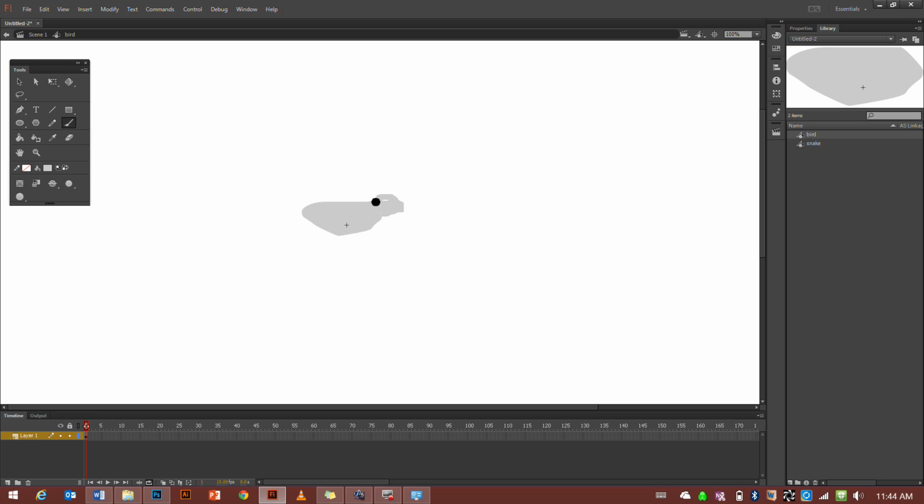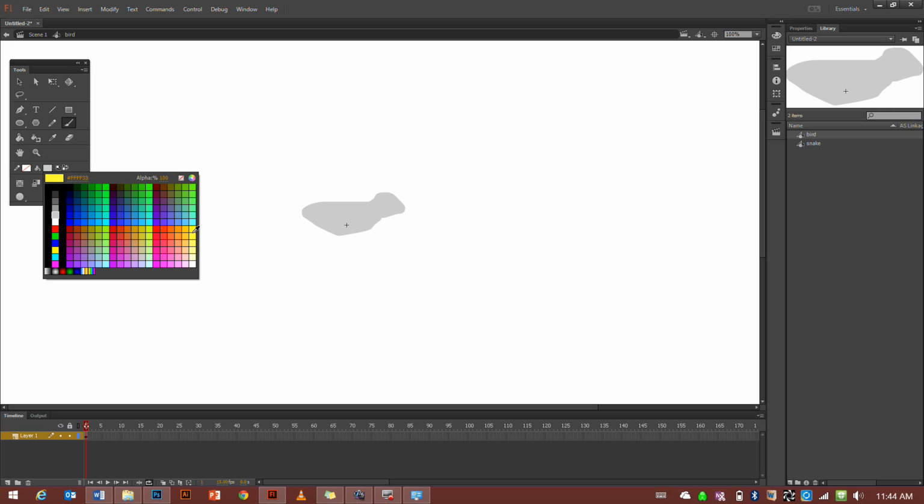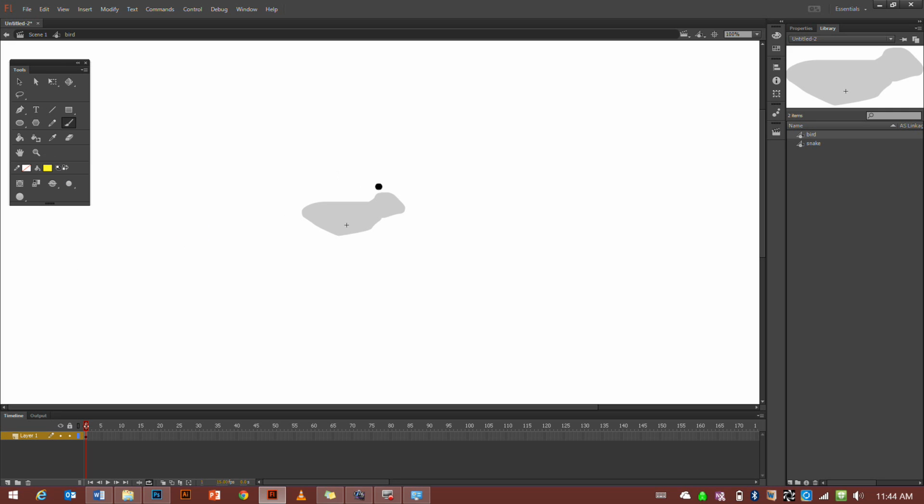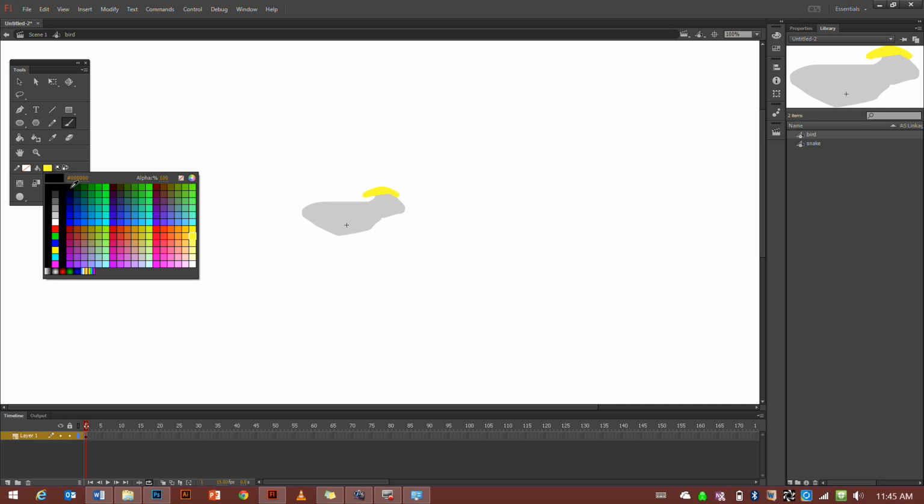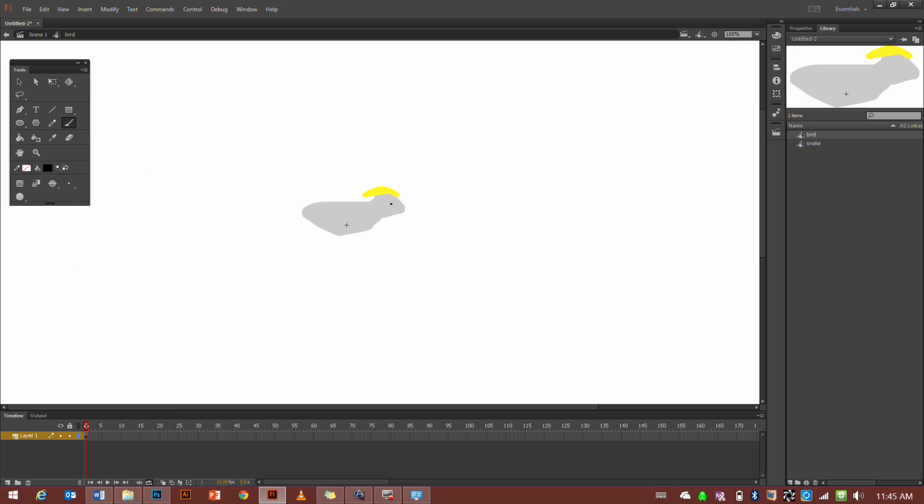That's the head. I guess I then need the yellow plumes. Do the beak, my eyes. Do I have a black beak?